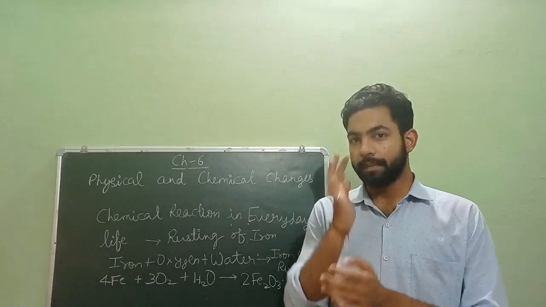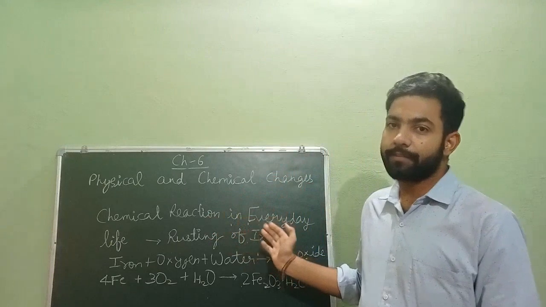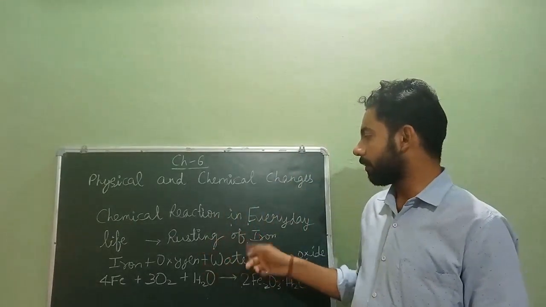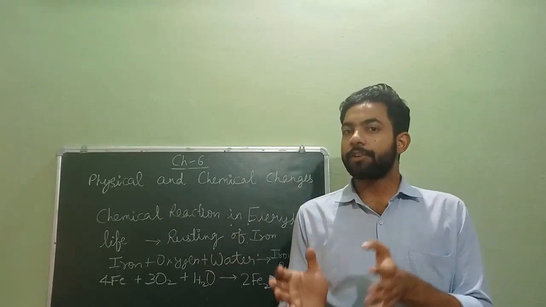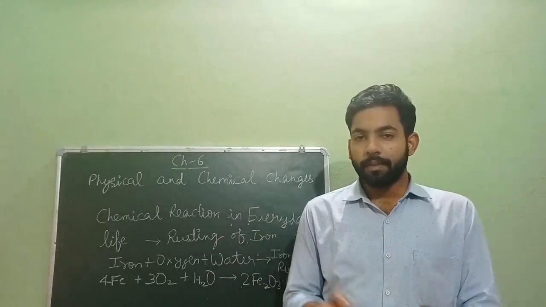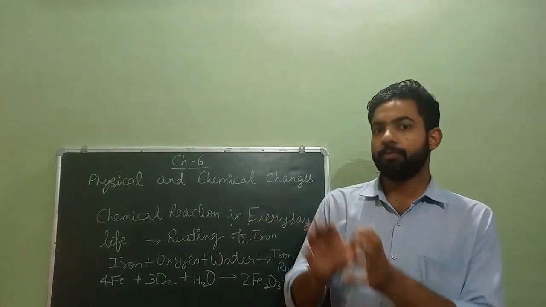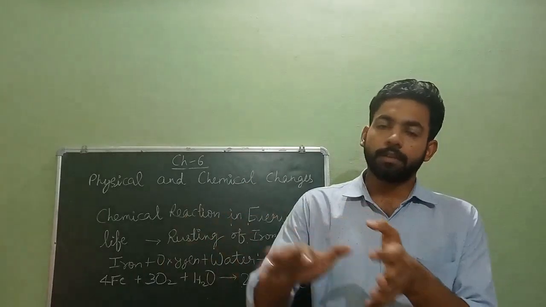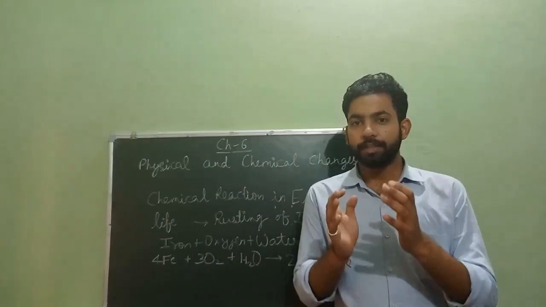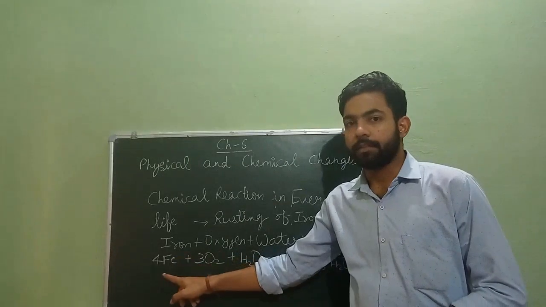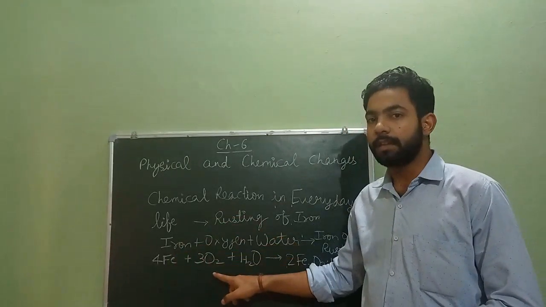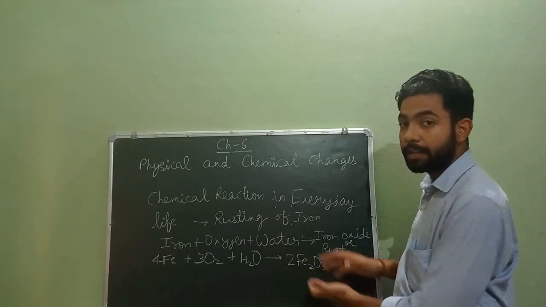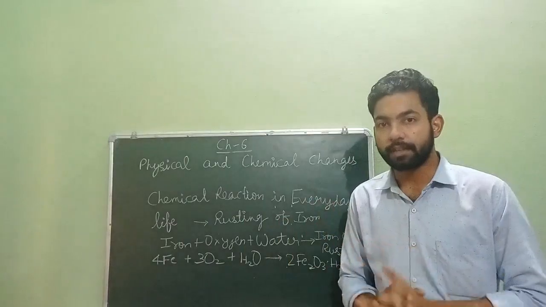Now our new topic is chemical reaction in everyday life. In this everyday life concept, first we will see rusting of iron. The rusting of iron is a chemical change. When iron is exposed to water and air, it gets coated with a brown layer. This happens when iron reacts with atmospheric oxygen in the presence of water to form different oxides of iron having a brownish red color known as rust.